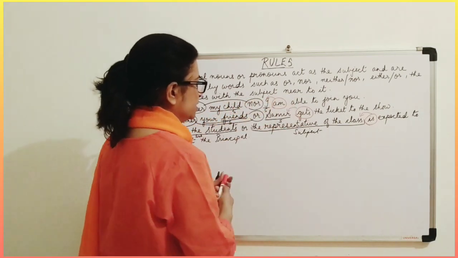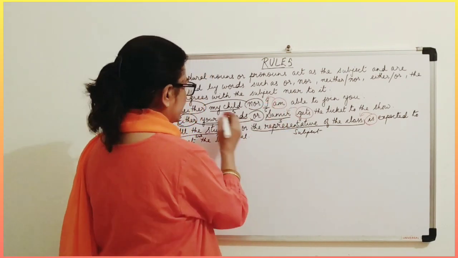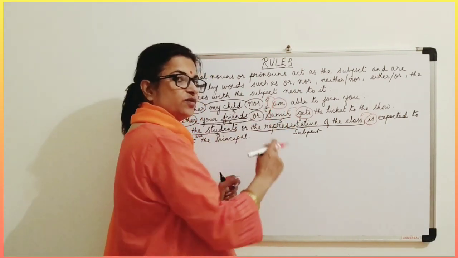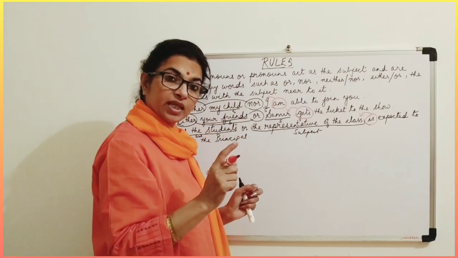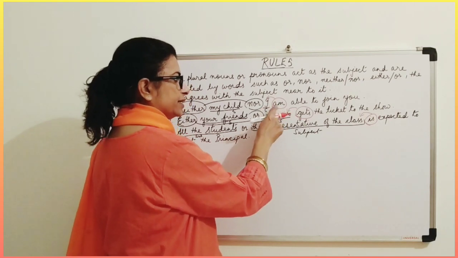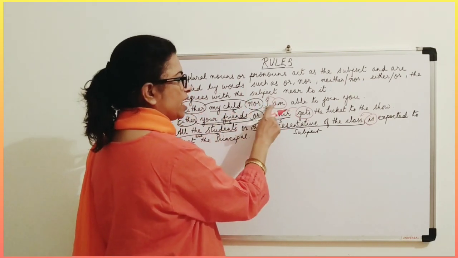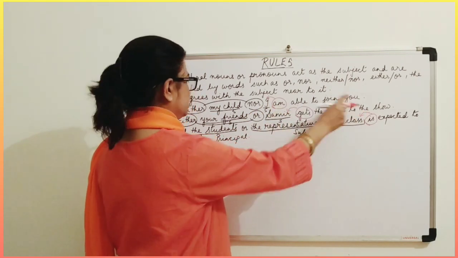So this verb agrees with the subject near to it. Now in present tense with I, we only use am. So neither my child nor I am able to join you.